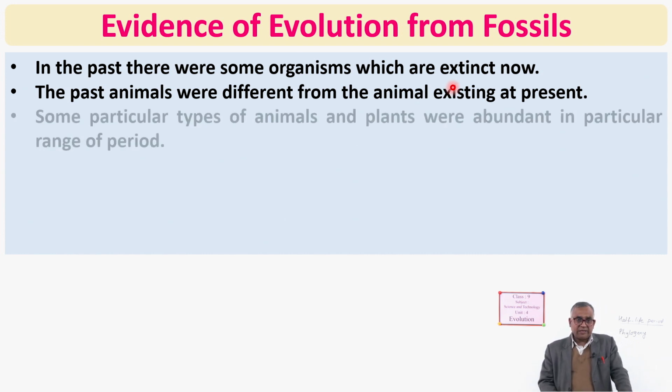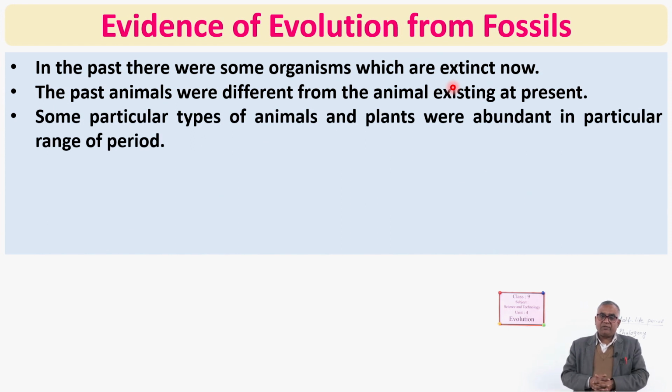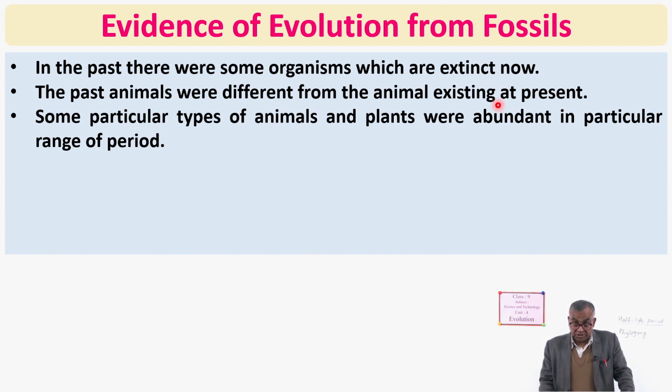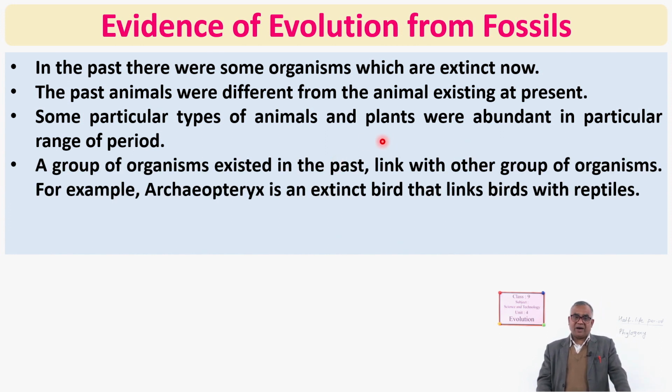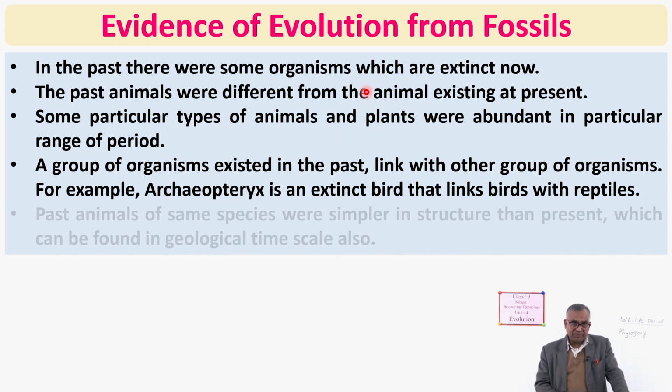Next, some particular types of animals and plants were abundant in a particular range of period. Dinosaurs, which are extinct, were abundant in a particular time. Next, a group of organisms existing in the past linked with another group of organisms, for example Archaeopteryx, about which we have discussed.